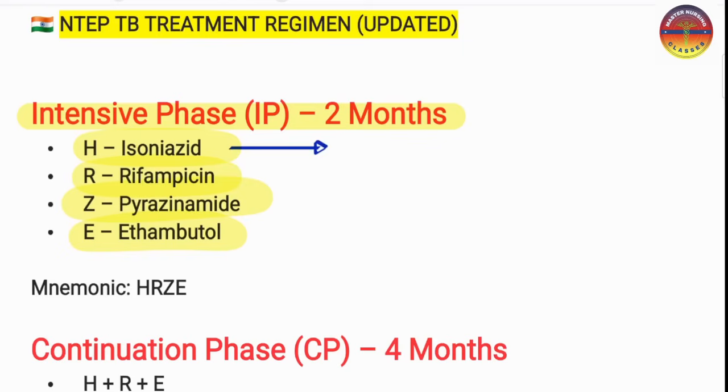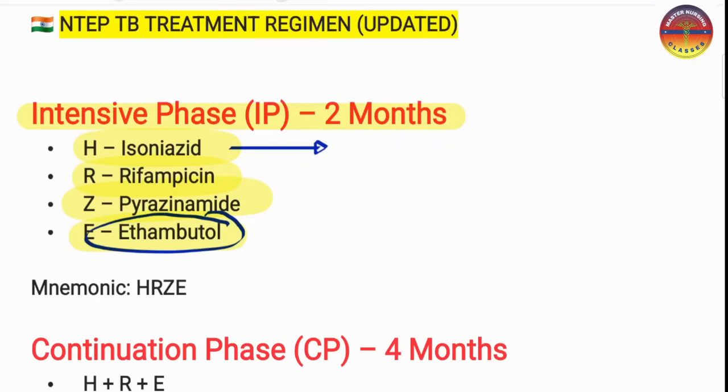In the anti-tubercular therapy, the patient is complaining about visual changes. Which drug is responsible for that? The options are in front of you again: isoniazid, rifampicin, pyrazinamide, and ethambutol. Yes, due to ethambutol there is a change in the vision. So please do remember. These are very important things to keep in our mind.